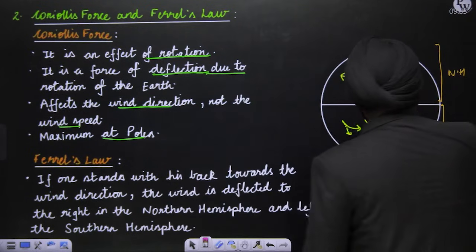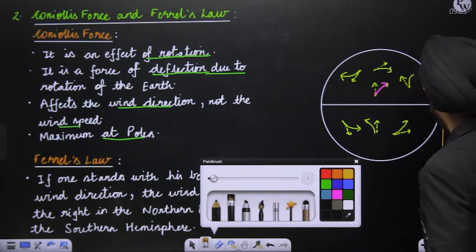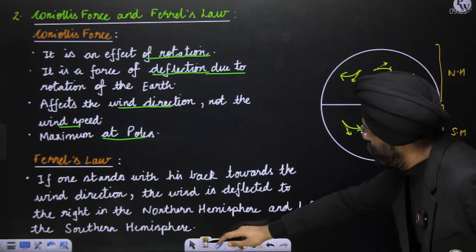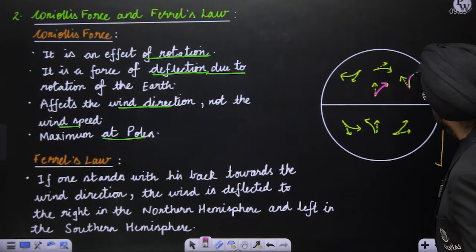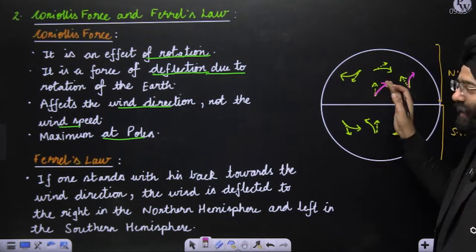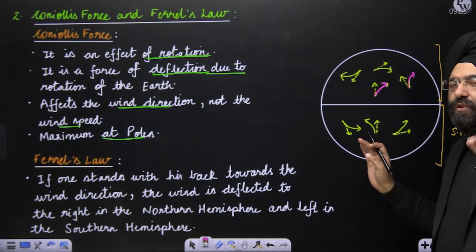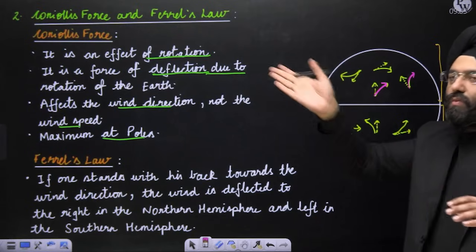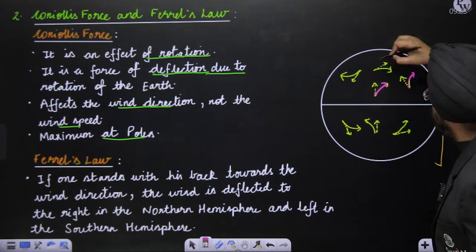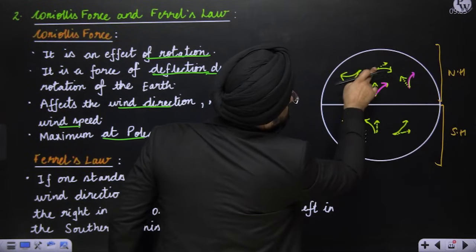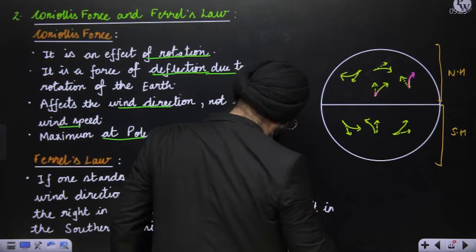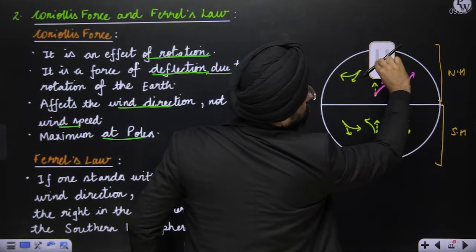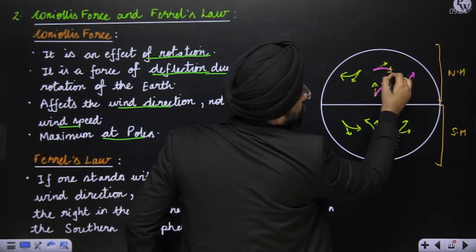Now, supposingly, the wind is moving in this direction. It is deflected towards its right. Just when you are in the northern hemisphere, you just remember this, that whichever direction you are flowing, you will turn towards the right. Similarly, supposingly, the wind is moving in this direction. See here. The wind is moving in this direction. It will be deflected towards its right.